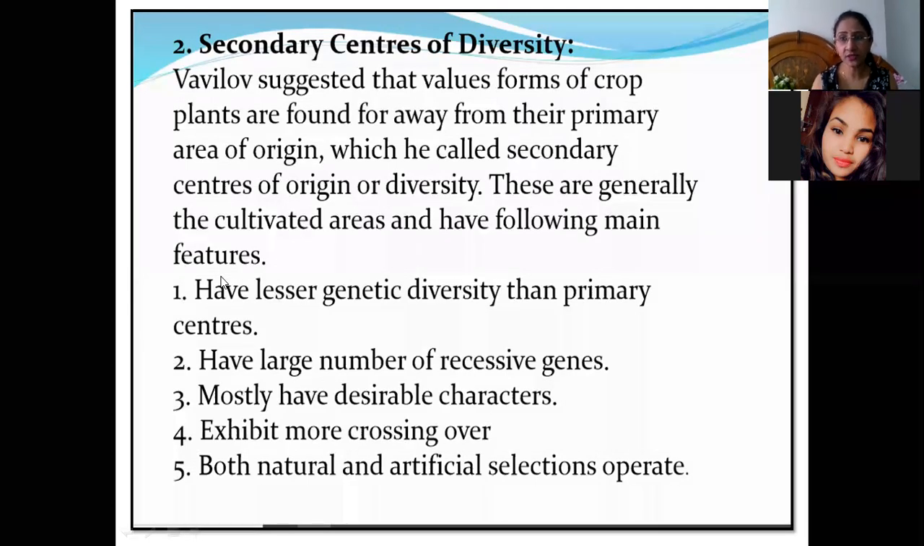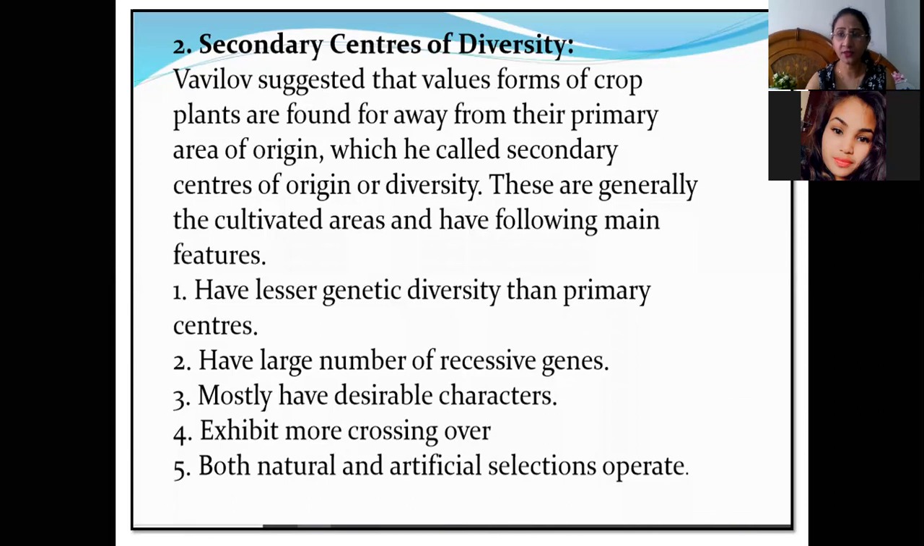So what are the main features of secondary centers? They have lesser genetic diversity. The amount of genetic diversity present in the primary centers of origin is less in the secondary centers. In the primary centers most of the dominant genes are present; in the secondary centers a large number of recessive genes are present. Mostly they have desirable characters because these are present in cultivated form, so most of the characters will be desirable.